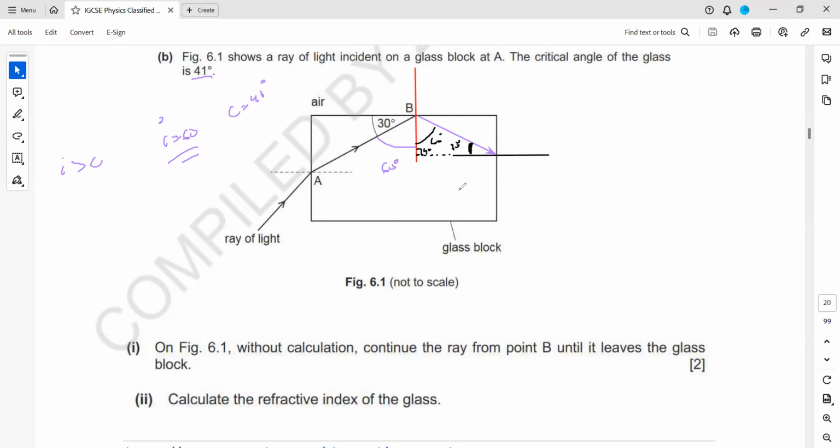If this angle is 30, it means now, at this position, what is the meaning of a critical angle? Critical angle means it's the angle of incidence for which the angle of refraction is 90. When they say that 41 is the critical angle, it means if the angle of incidence in a denser medium is 41, light will travel at 90 degrees to the normal, or parallel to the surface, or along the surface. So the angle of incidence is called the critical angle if the angle of refraction is 90.